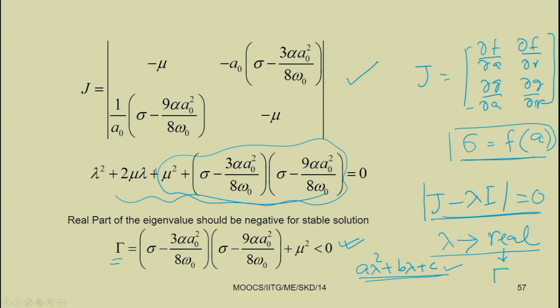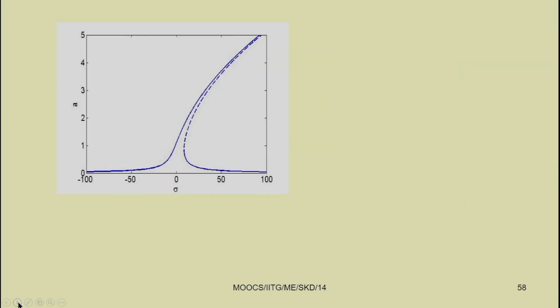If this real part is greater than 0, then the response is unstable. By plotting, the stable part is drawn with a solid line, and you can plot in color also, and the dotted line is the unstable solution.